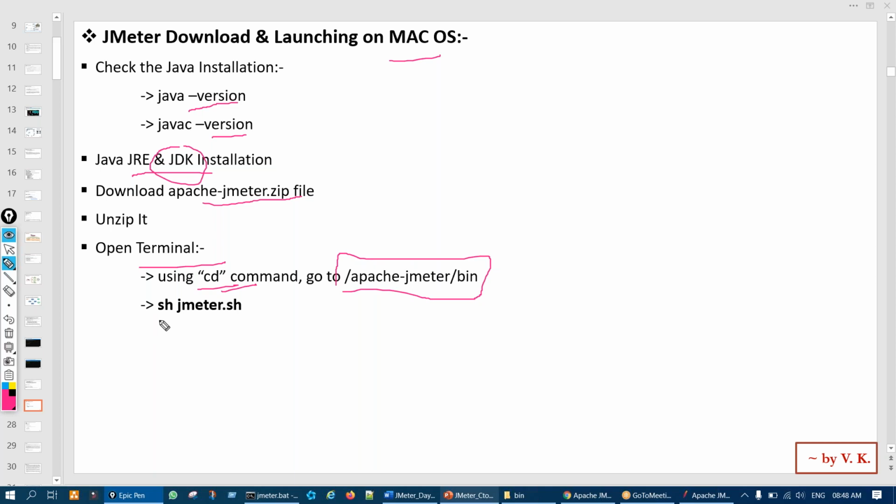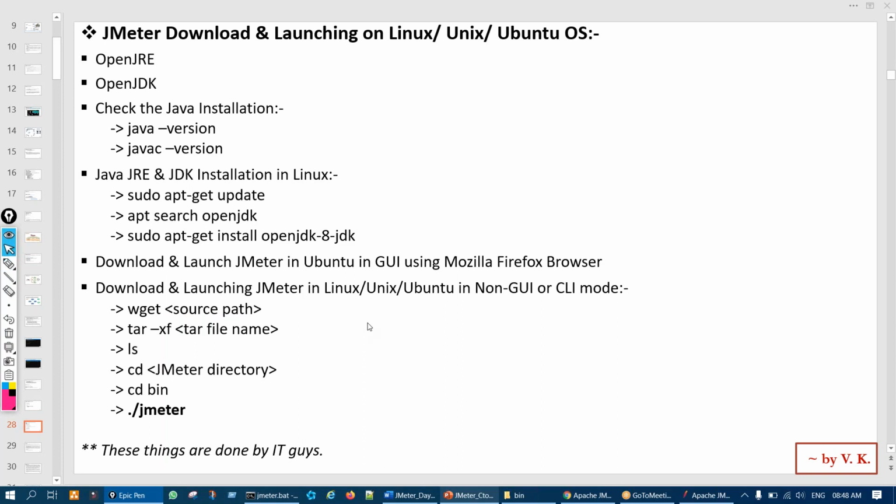There you have to type this to start JMeter. In Windows we just type jmeter on the command prompt. On the Mac you have to type sh space jmeter.sh. That's it. And on Linux also it's the same thing.